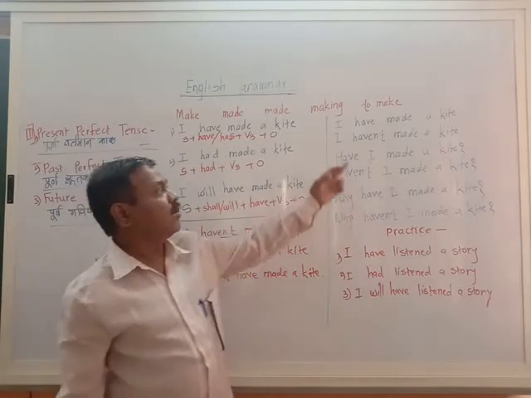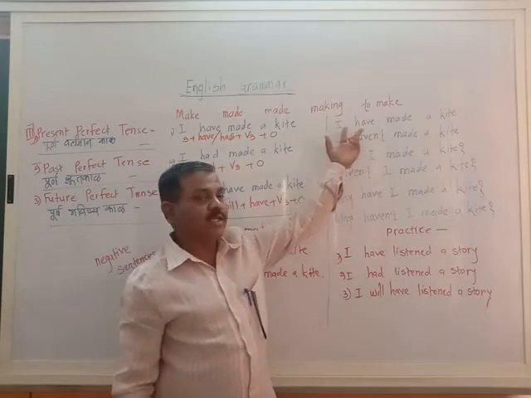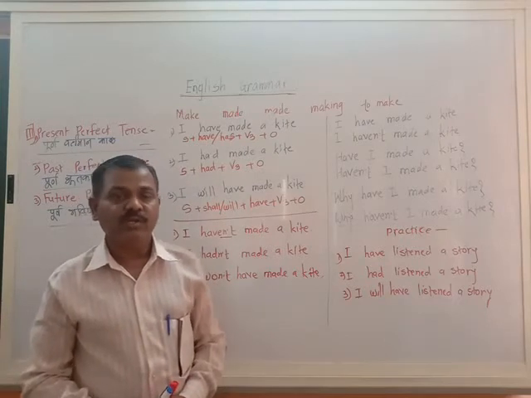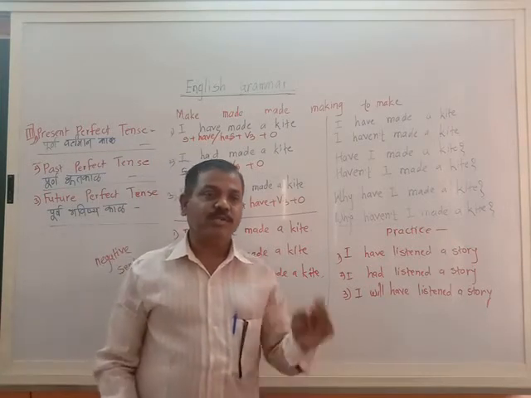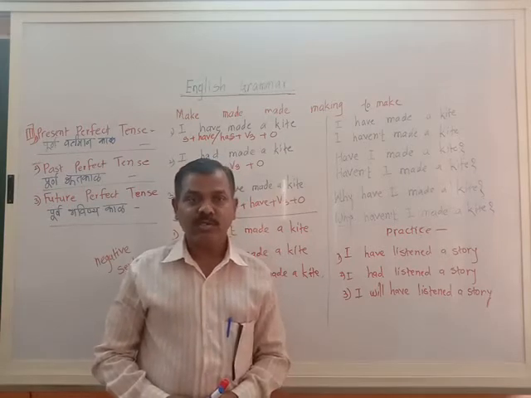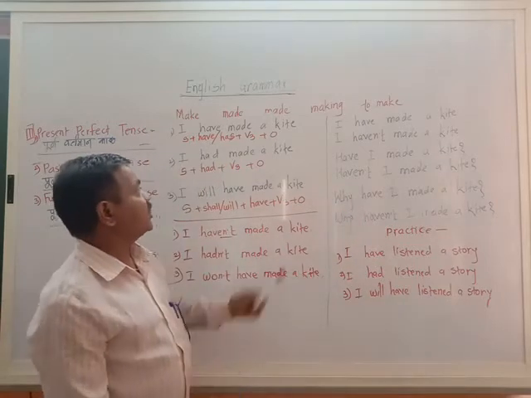Now only the auxiliaries are used there to make the perfect tenses, and the shifting of the auxiliary and the subject helps you to form the question. Many times there is a question in the exam: frame the WH question, frame the yes no type question and answer them. Very simple method, and this is the expansion of sentence number 1.